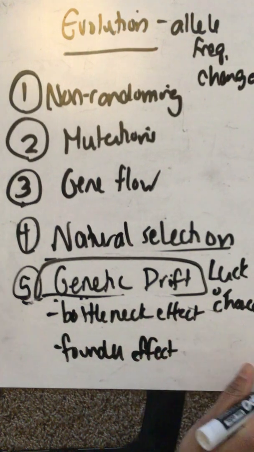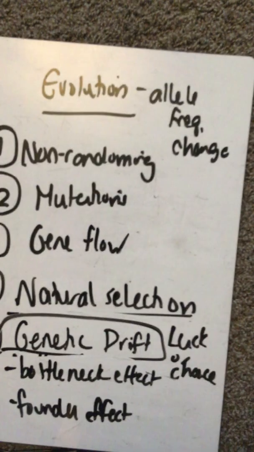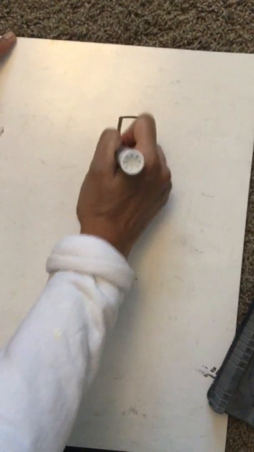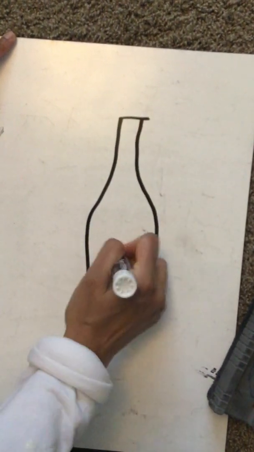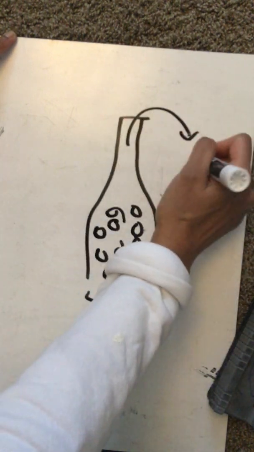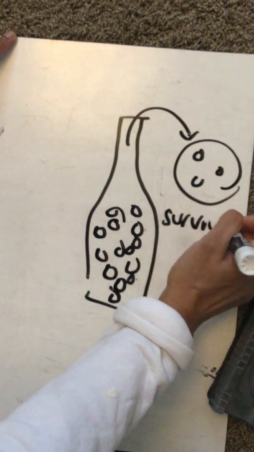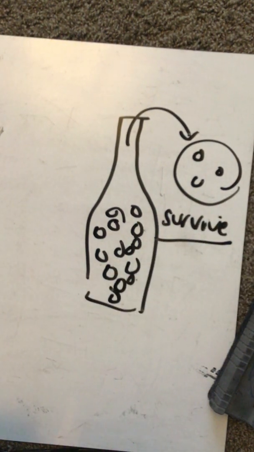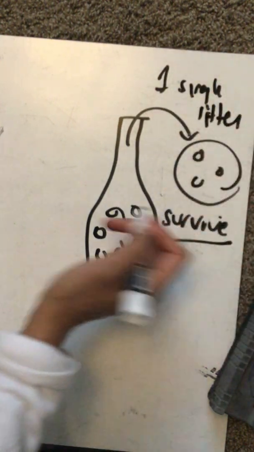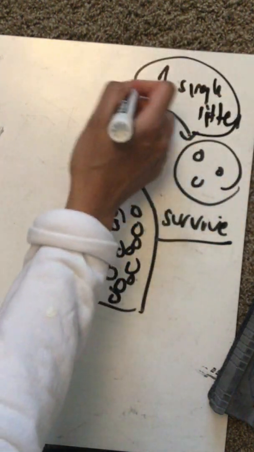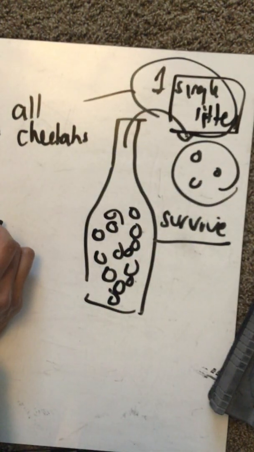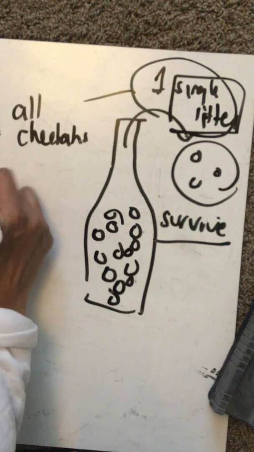So the bottleneck effect is when you have a large population, right? You know how when you look at a bottle, it's narrow? So let's say all these guys are the population, and when you tip the bottle over, these are the only ones that survive. The cheetahs are an example. They survived the Ice Age, and they think that only one single litter of cheetahs survived this bottleneck. All cheetahs are actually descendants of this one single litter that survived the Ice Age. That's called the bottleneck effect.